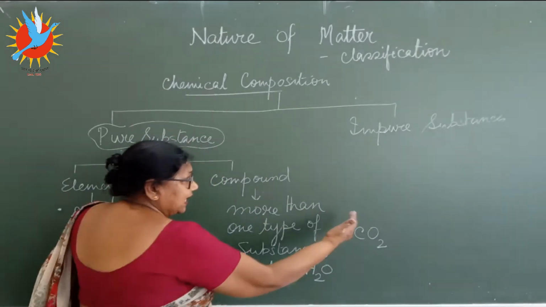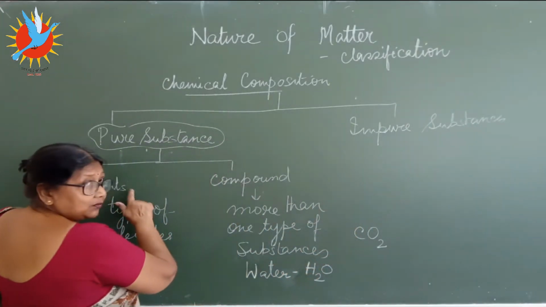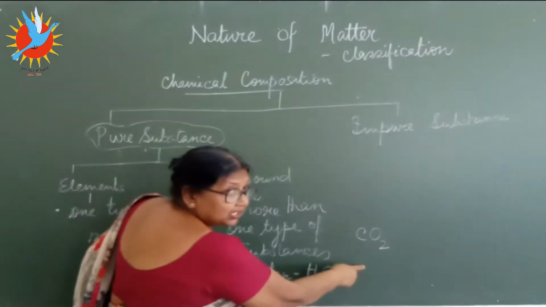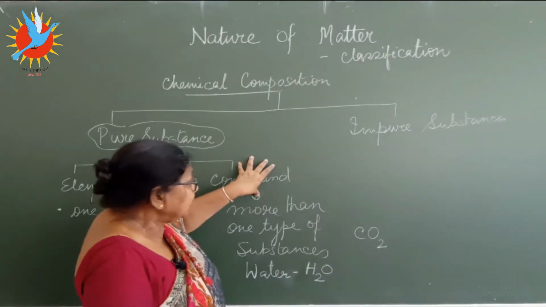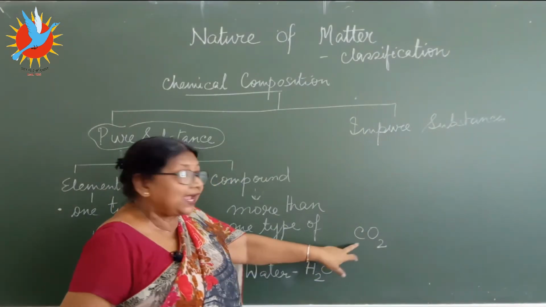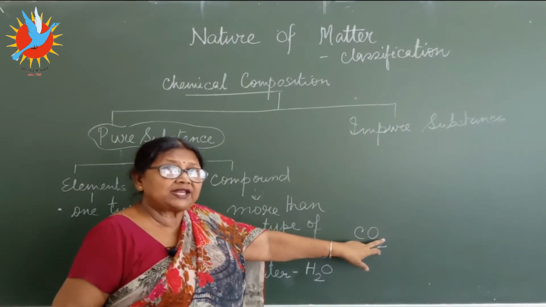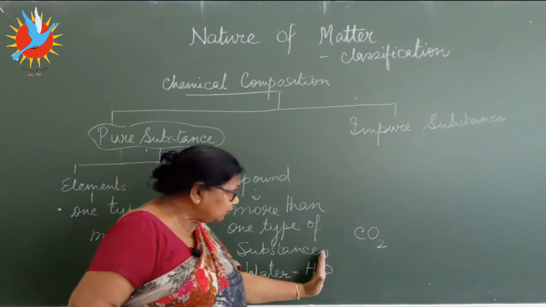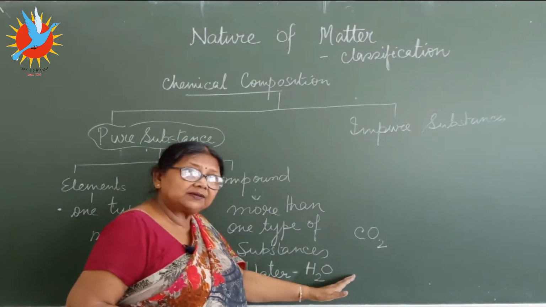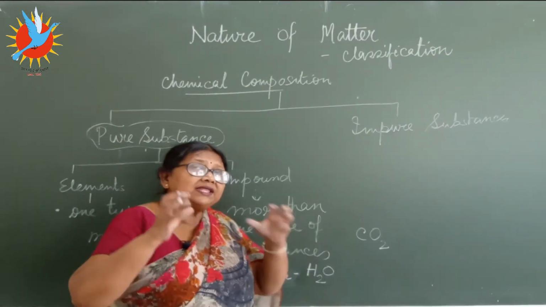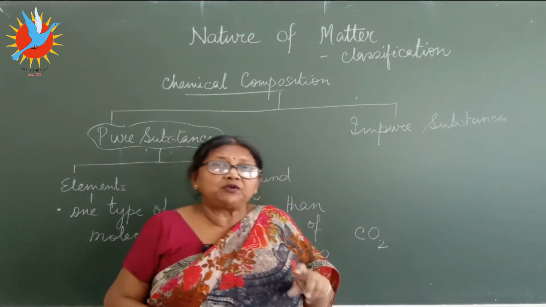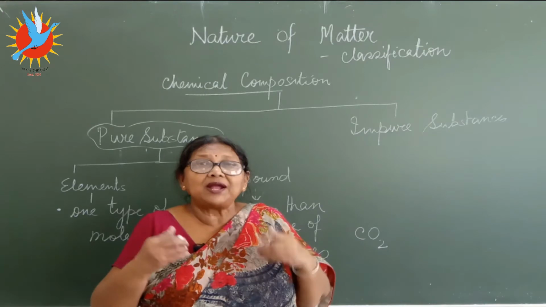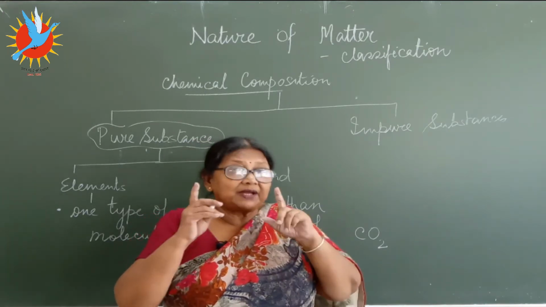Carbon itself is one element, pure substance. Oxygen itself is one element. Now that means the compound is made out of more than one pure substance, one element. Water has got hydrogen and oxygen. Clear? So when the substance is made out of more than one type of the pure substance, more than one type of the elements, but there is a condition.